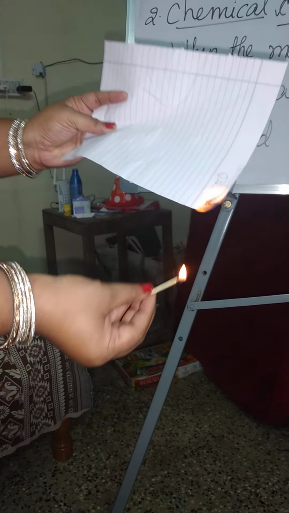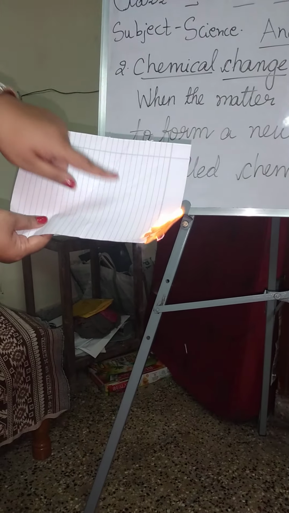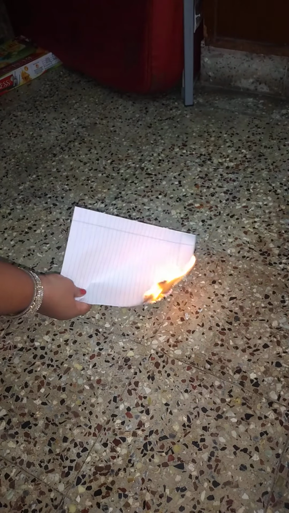So I am showing the chemical change, children. See, now when I light the fire to the paper, it is changing into ash, correct? This change is irreversible, correct? Yes, this is irreversible and it is a permanent change and cannot be reversed, children. For example, when you burn a piece of paper, see, I am showing you, it changes into ash and this is a chemical change, because when we burn a paper, it changes into a completely new substance called ash and we cannot get the paper back.